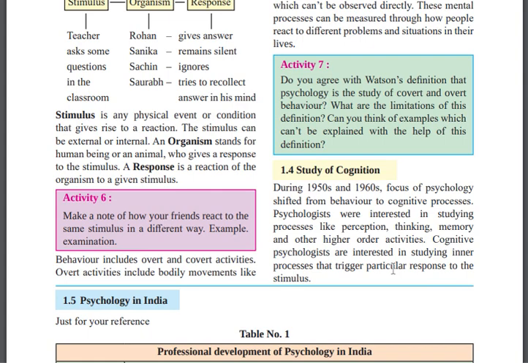Activity 7: do you agree with Watson's definition that psychology is the study of covert and overt behavior? Yes, I totally agree with it, because his definition is very right. But only the overt is observable, not the covert. What are the limitations of this definition? The limitation is that we will never get the exact data from them. Can you think of an example which can be explained with the help of this definition?